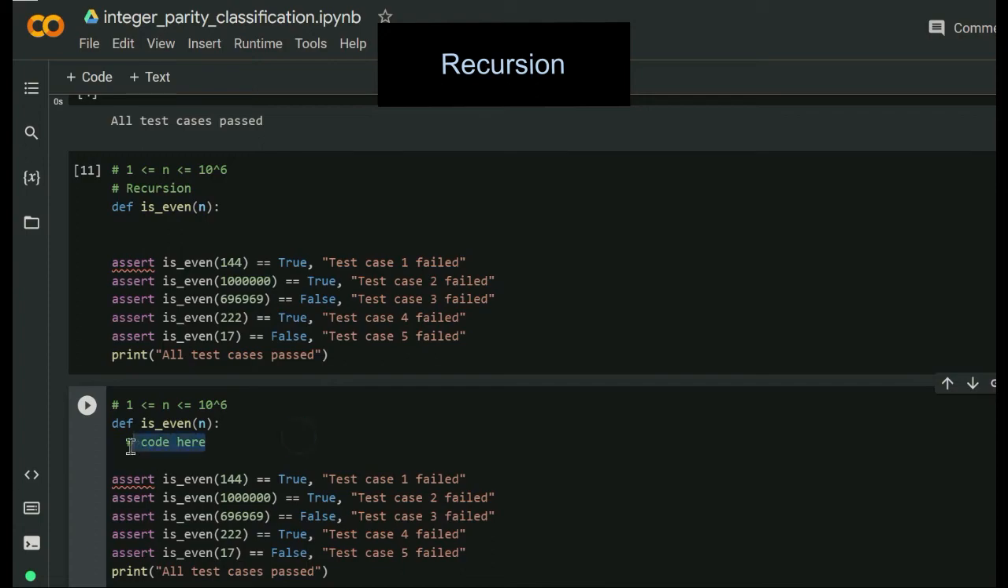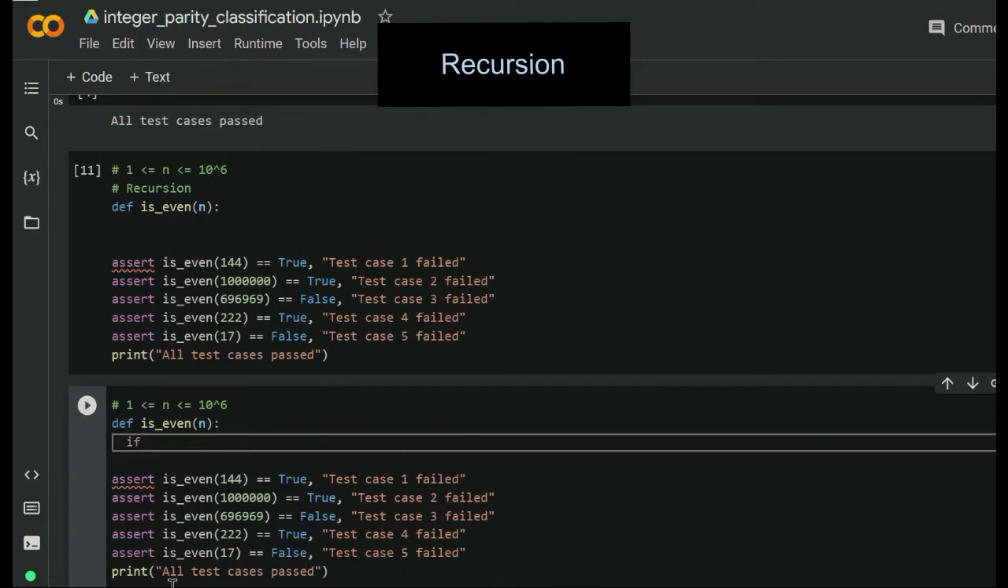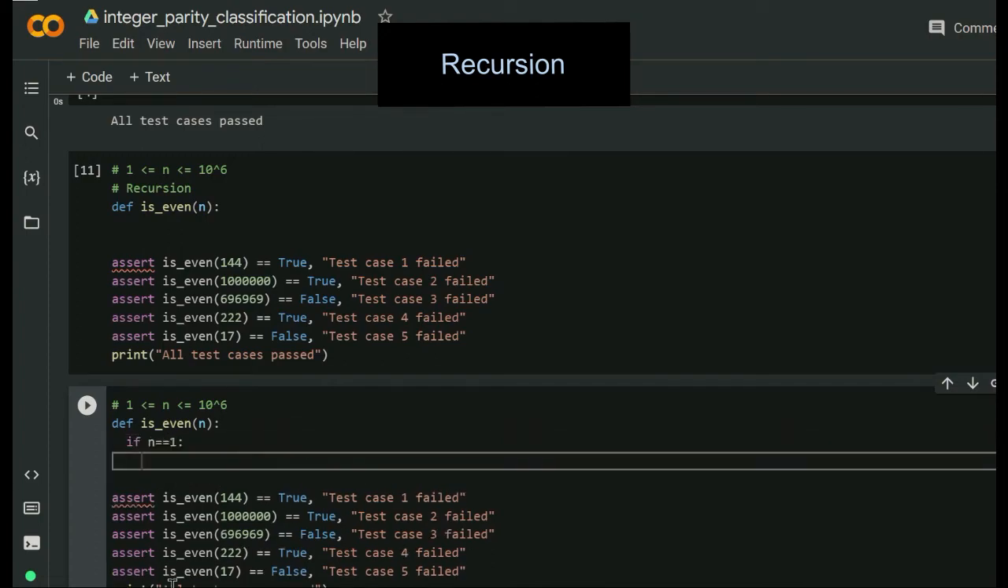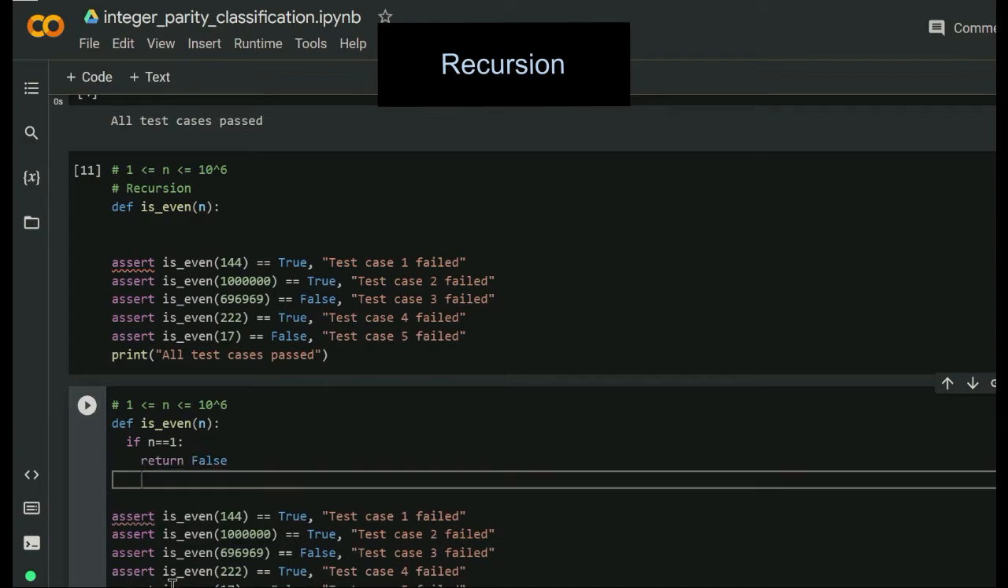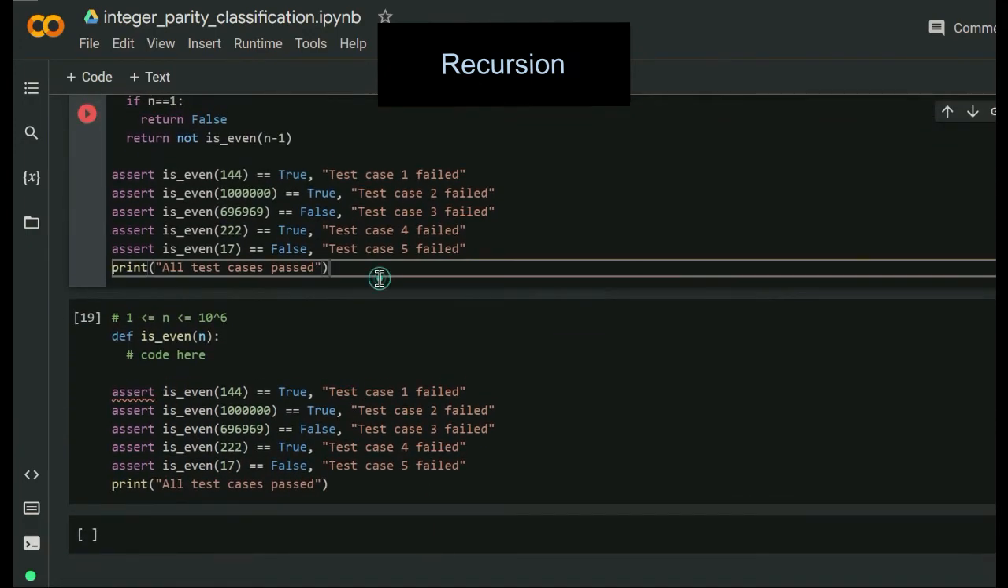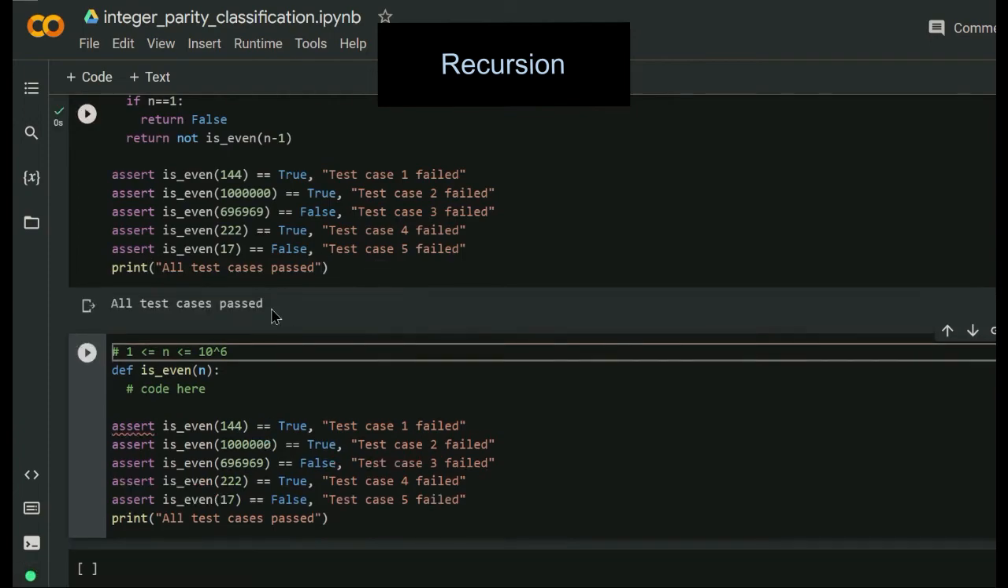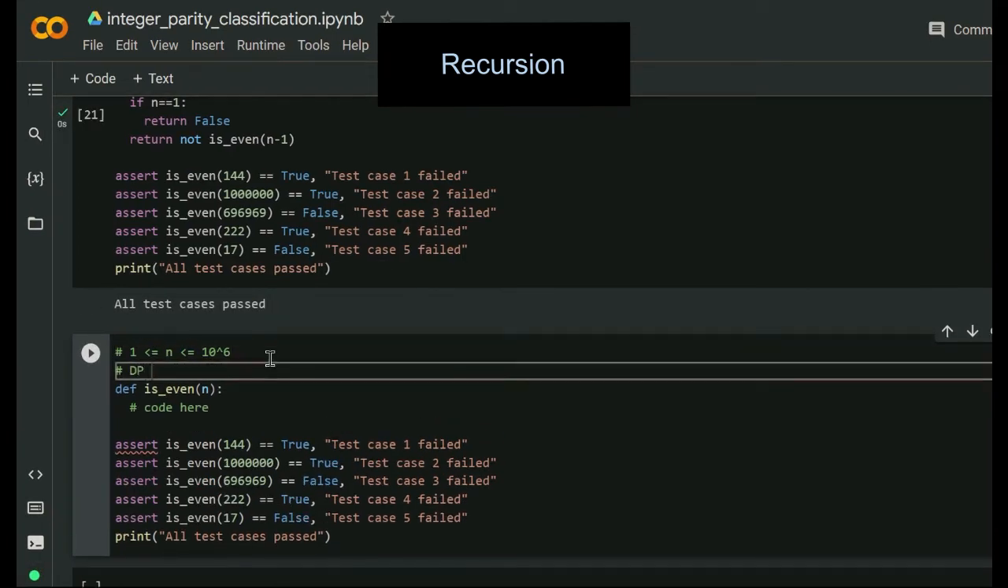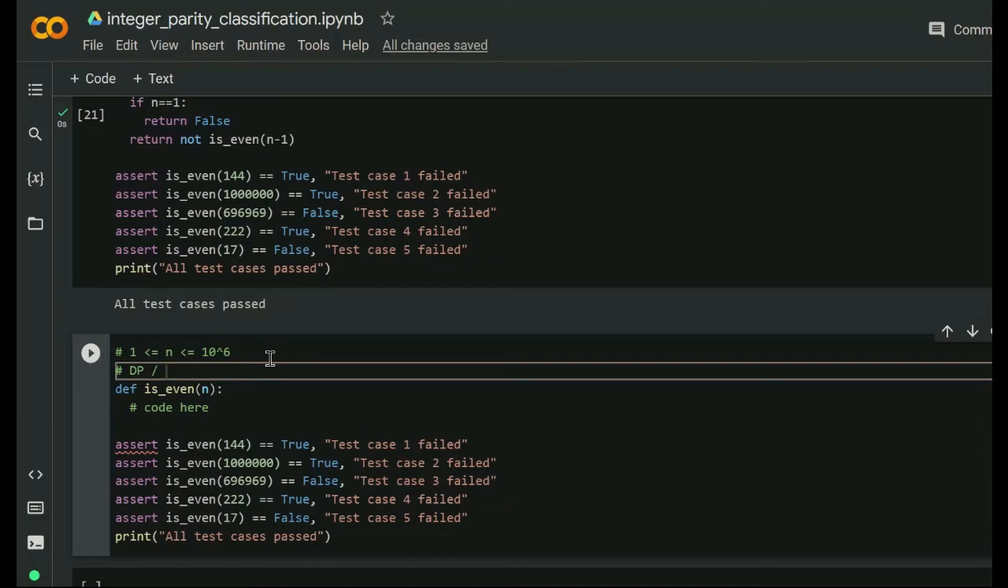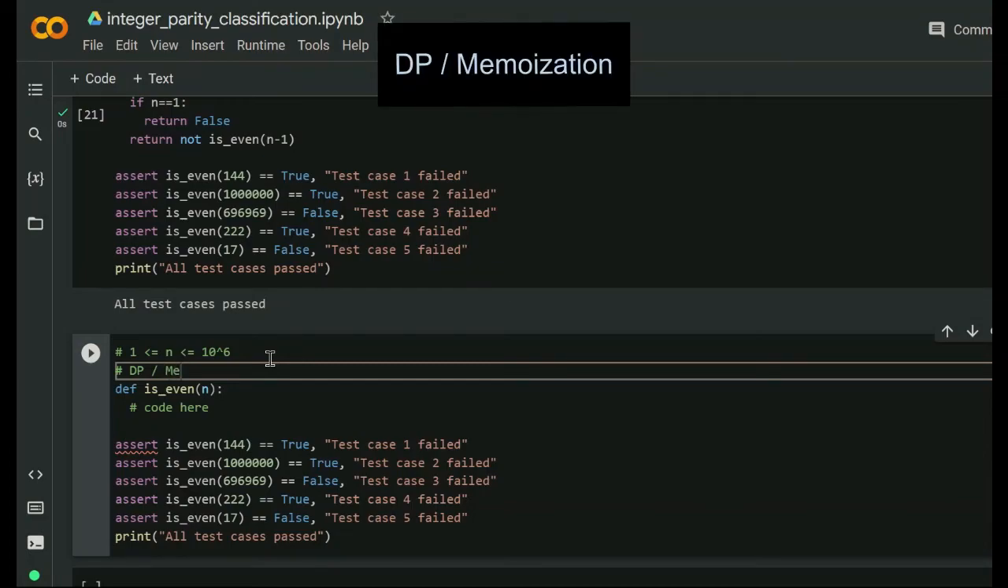So we can start with the base case of 1: if n equals 1, we would return false, as 1 is not even. And then otherwise, we can just return is_even of n minus 1. Of course, we know that if the parity of n minus 1 is not even, then the parity of n would be even. So we have to put a switch here. So we can run it to see if it works. And there we go.